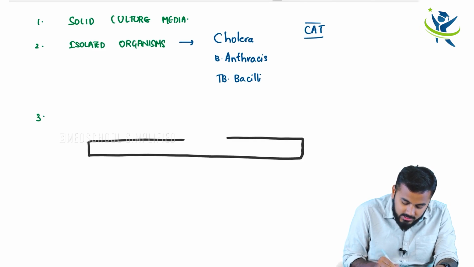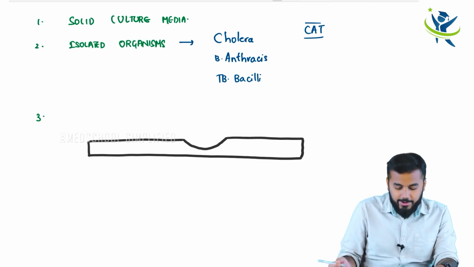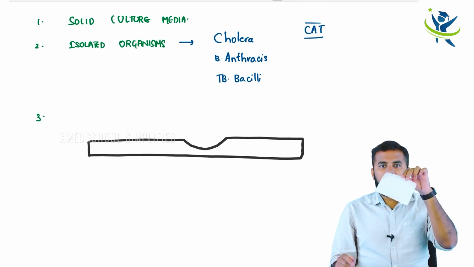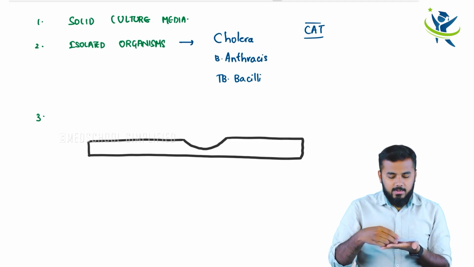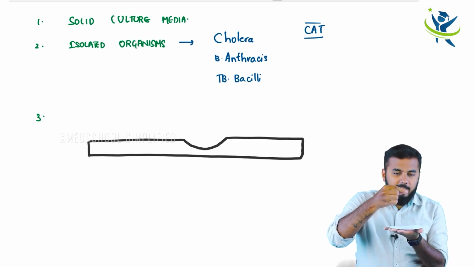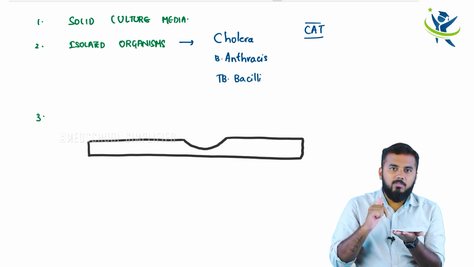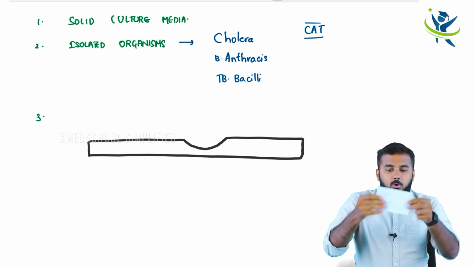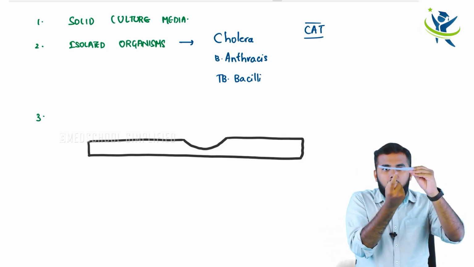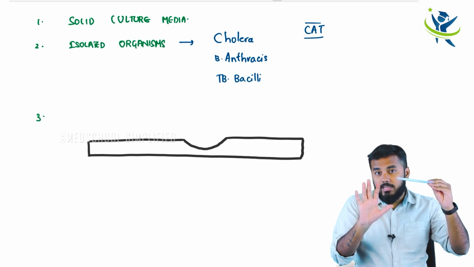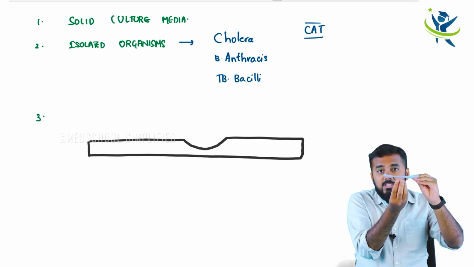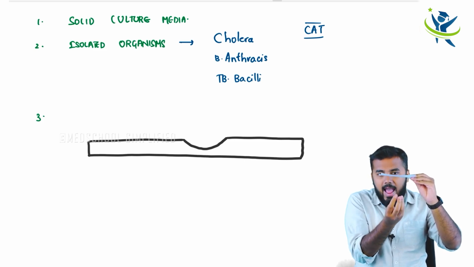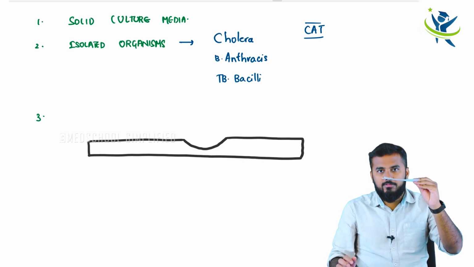And what did I tell you? This glass slide has a small concavity in the center. And another thing is that he has taken a small cover slip like this. On this cover slip he added a drop, and in that drop of liquid there is bacteria. Now if I rotate the cover slip, what will happen? If the drop has a very good surface tension, this drop of liquid containing bacteria will hang down like this, but it will not fall off.